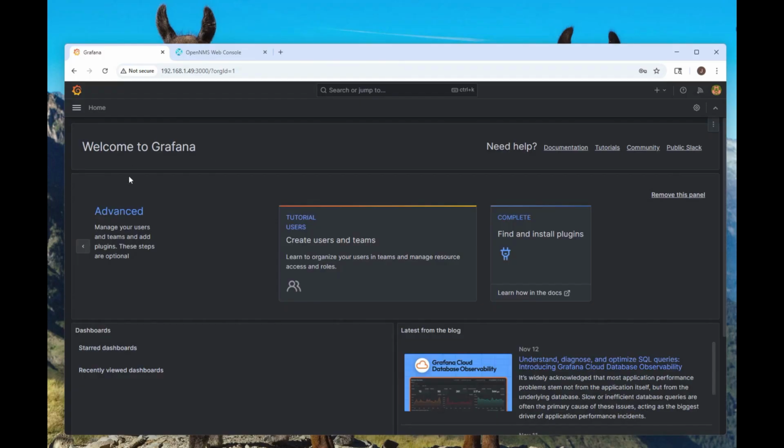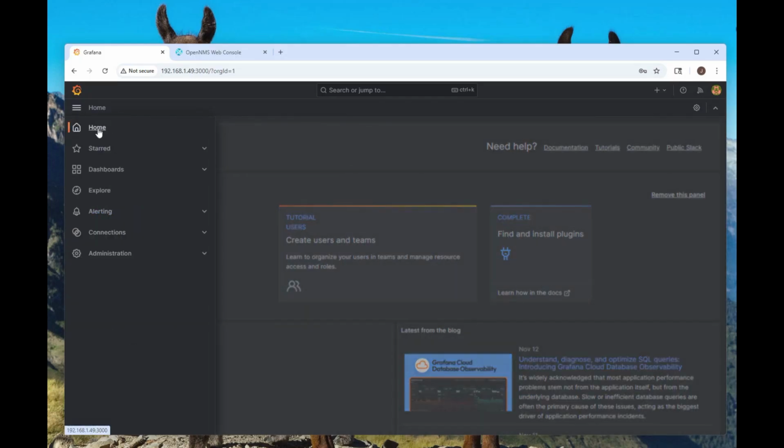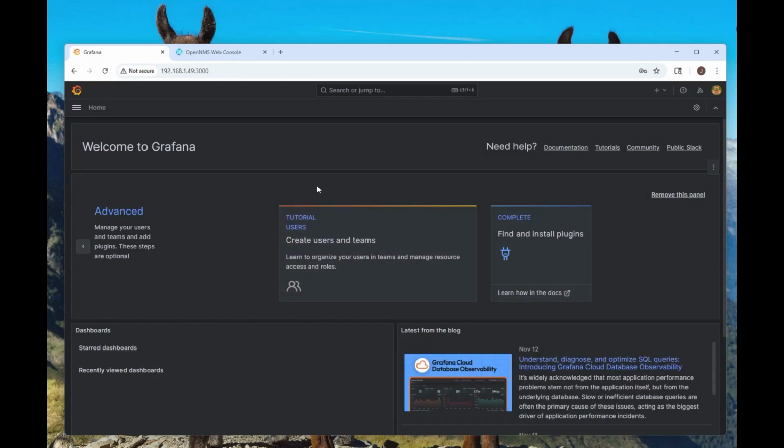So, okay, and that's basically it. We've set up our data source connectors between Grafana and OpenNMS, and now it's all set up to retrieve data from OpenNMS and build out whatever charts or graphs or whatever dashboard that you want to create. That would be a whole different tutorial.